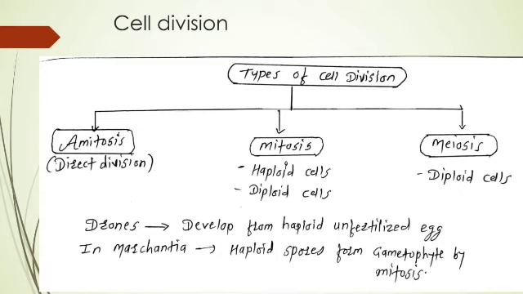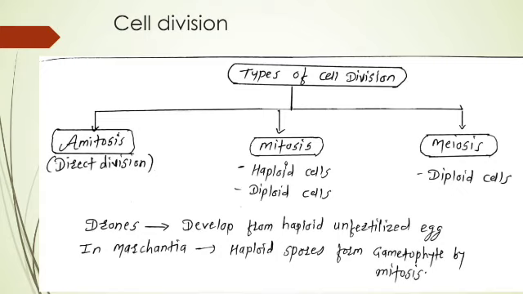Now, take the example of the male honeybees, which are called drones. In honeybees, two sexes are seen. Females are called workers or queen, and males are called drones. So how are drones formed?